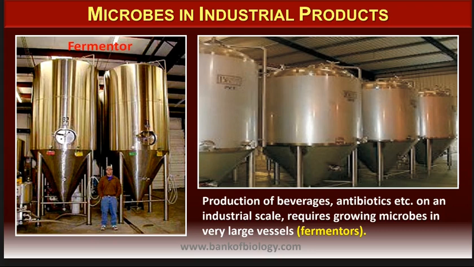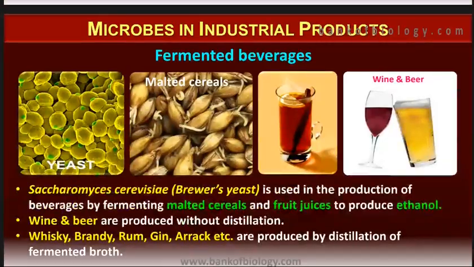The fermentation is in a very small scale, whereas when we go to industries, it's at a very high scale, and hence we require big fermenters. So production of beverages, antibiotics, etc. on an industrial scale requires growing microbes in very large vessels, which are known as fermenters.